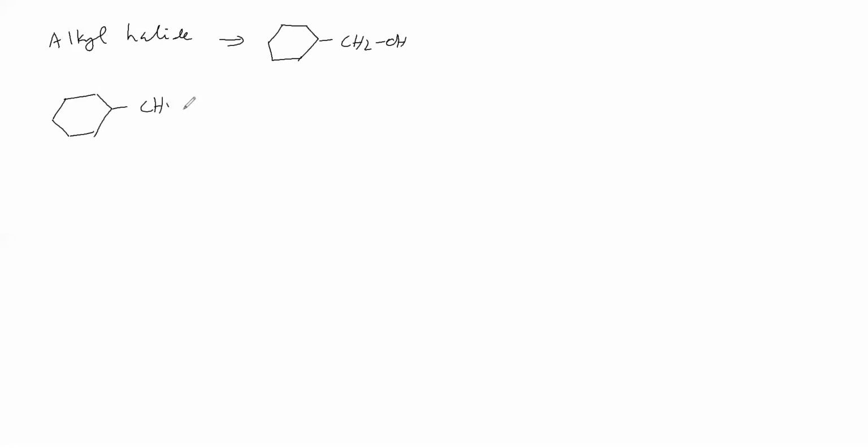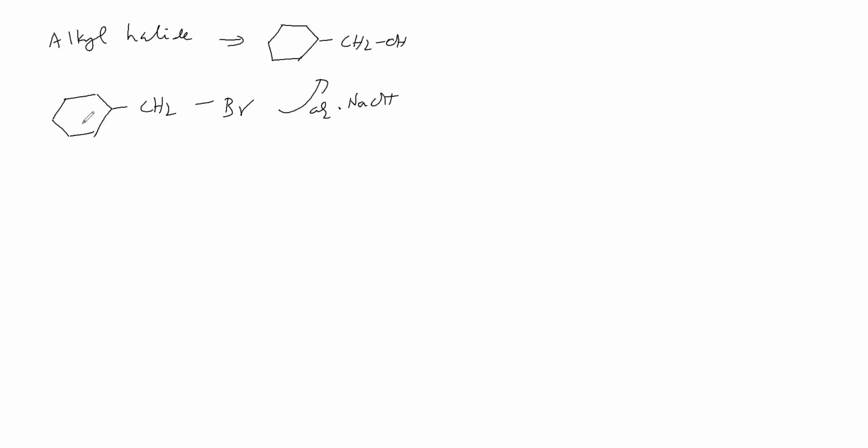In the place of OH we will give halogen like this. Halogen in the sense, for example Br, Cl, like this we will give. Okay, for example we are giving Br. How to convert this Br into OH? Treat with aqueous sodium hydroxide, you will get the product.